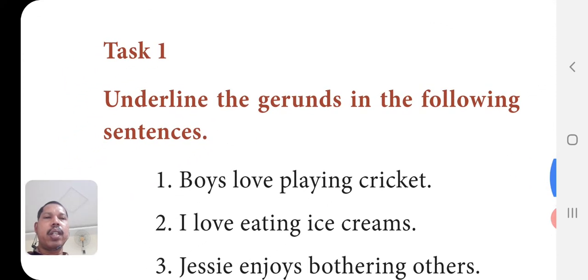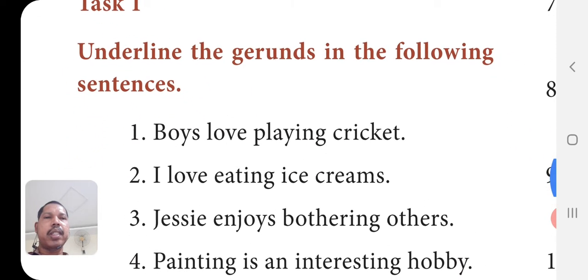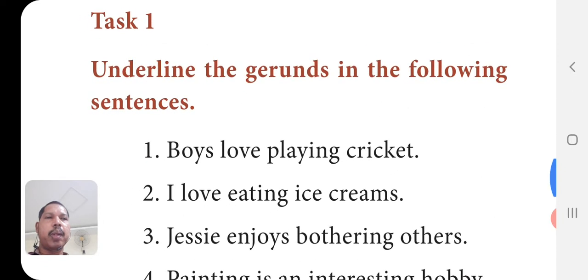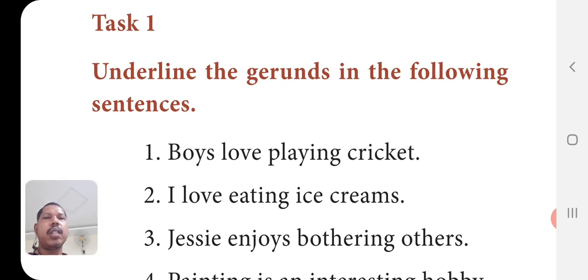gerund, to-infinitive or infinitives, and participles, present participle and past participle. These are non-finite verbs. Now it is time to do the assignment.